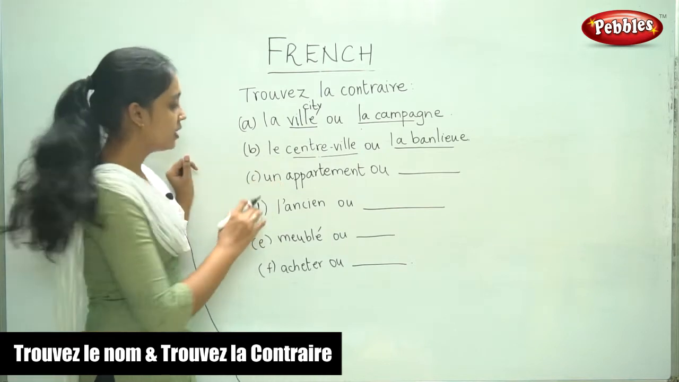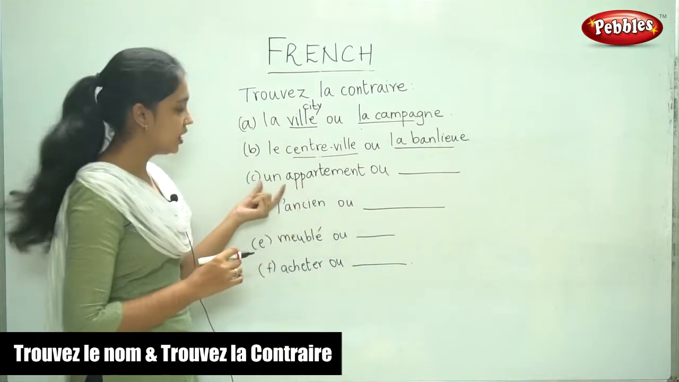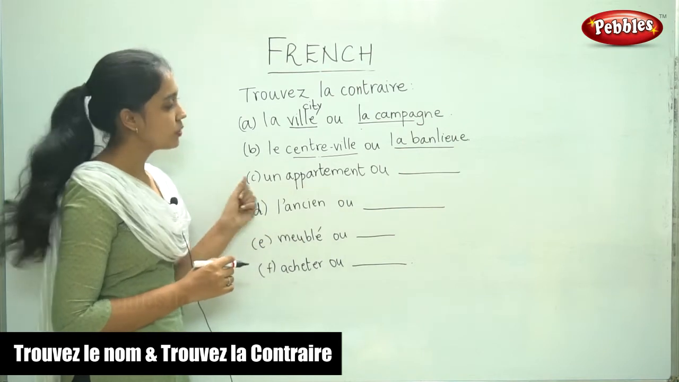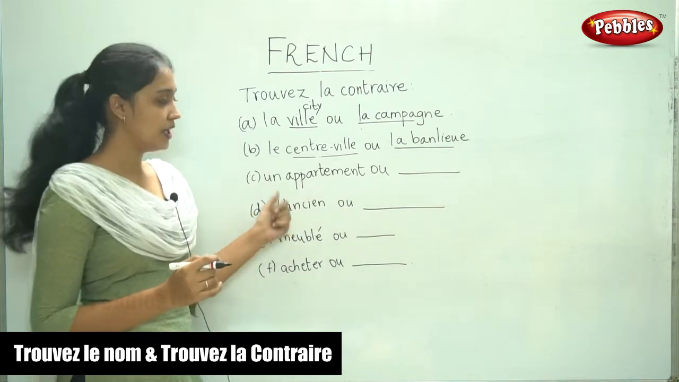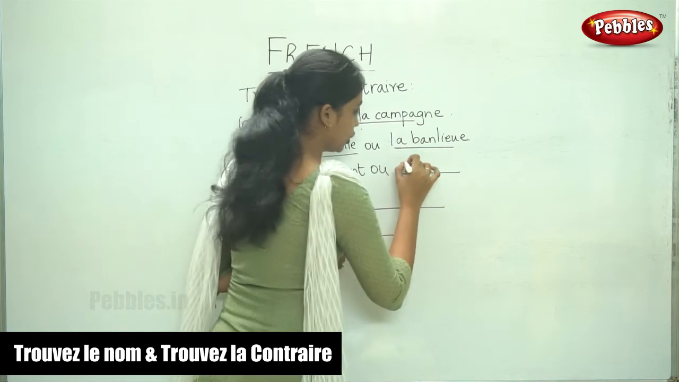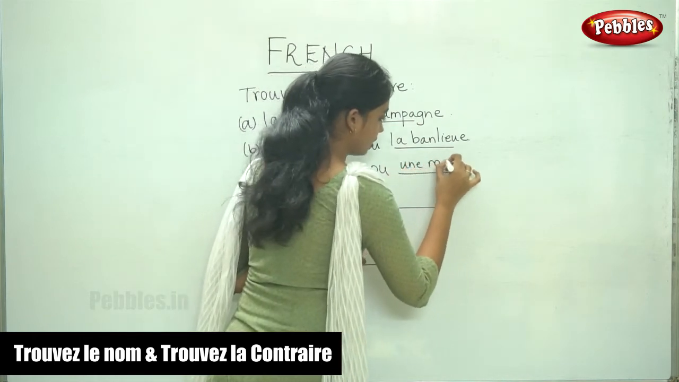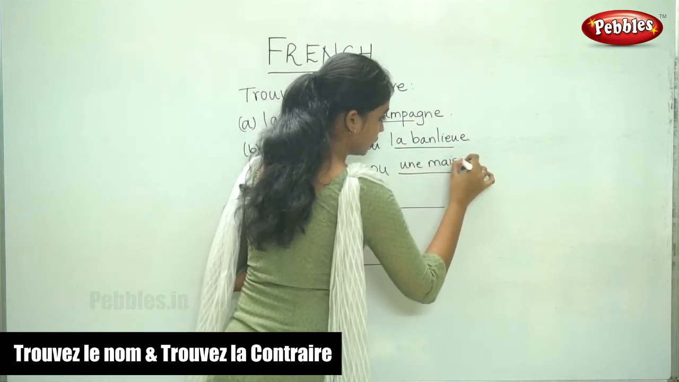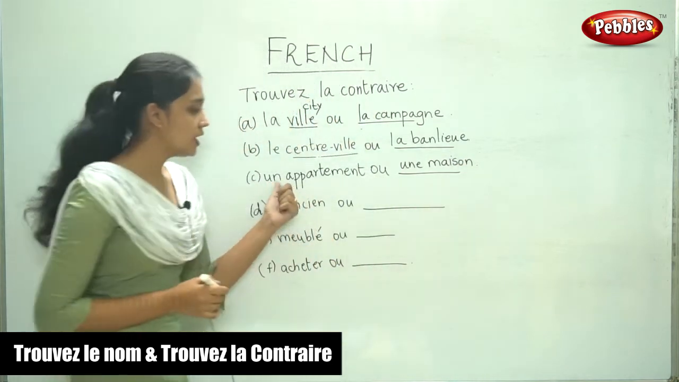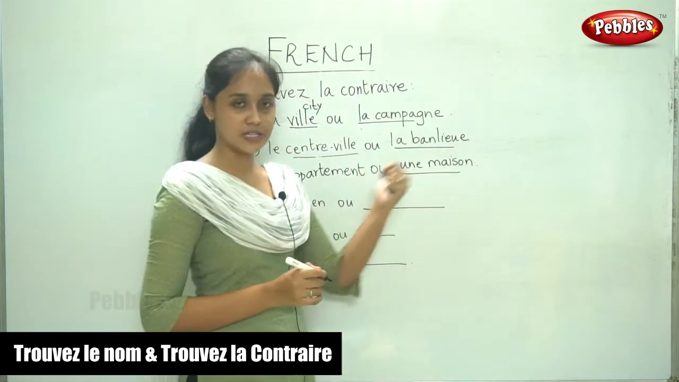The next one, un appartement. Un appartement. So what would be the opposite? It would be a house. Une maison. Une maison. Un appartement ou une maison.